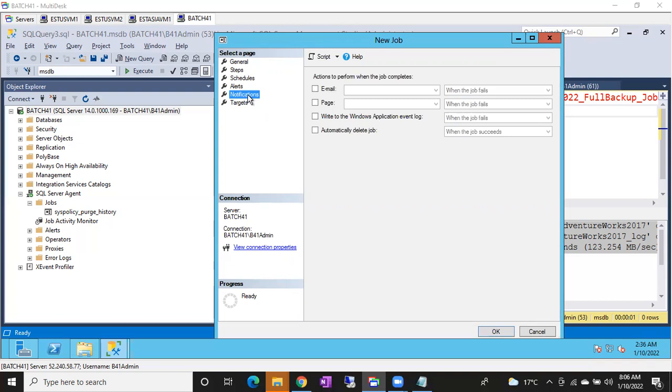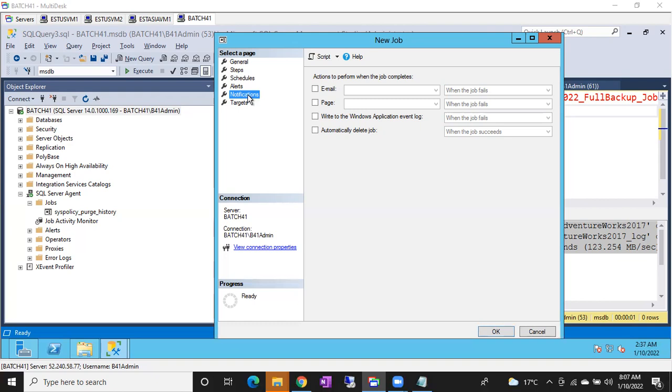Why? Because imagine this is just one simple job in one server. Imagine I will have minimum 5 database maintenance jobs, and application jobs, say 10. Just for example, 10 application jobs, 5 DBA jobs, total 15 jobs. If I have 100 servers, 100 into 15, how many jobs? 1500 jobs will be there. Is it possible to monitor 1500 jobs daily or every 15 minutes, whether it is running or failing? No, right? It's not possible.